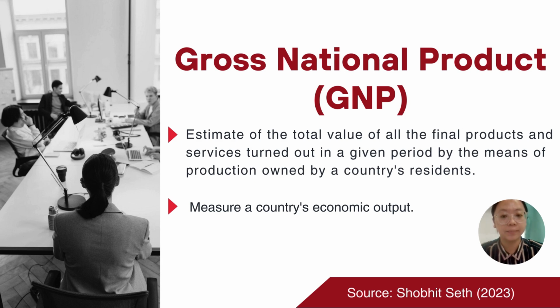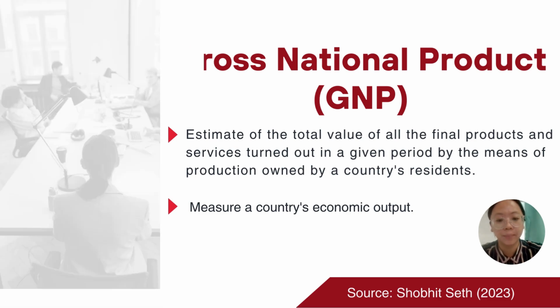Now I will explain the part of GNP, which is gross national product. The definition of GNP is an estimate of the total value of all the final products and services turned out in a given period by the means of production owned by a country's residents, and it is used to measure a country's economic output.